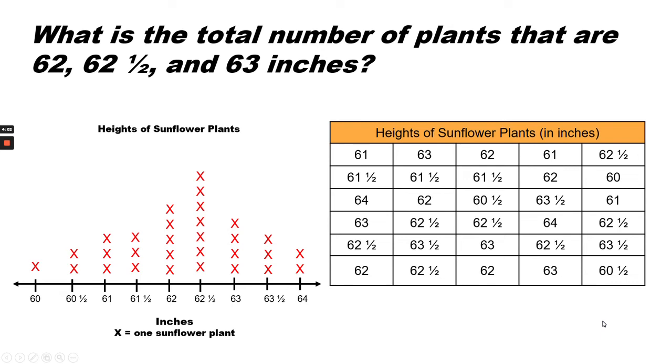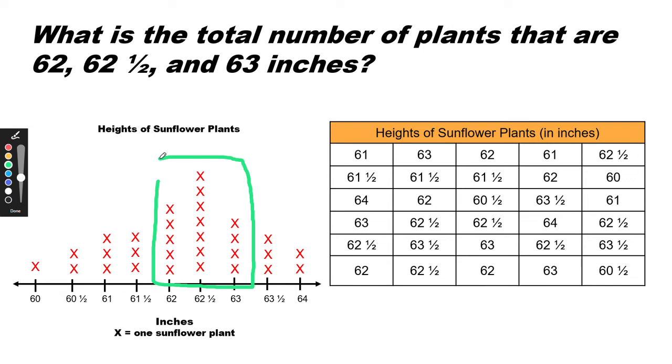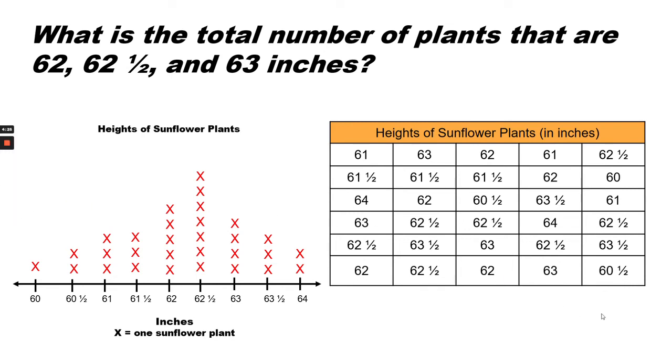What is the total number of plants that are 62, 62.5, and 63 inches? So we want to count the number of X's because 1 X equals 1 sunflower plant. So we would count all of the X's to find the total number of plants that are those 3 measurements. And the answer is there are 16 plants because 5 plus 7 plus 4 equals 16.